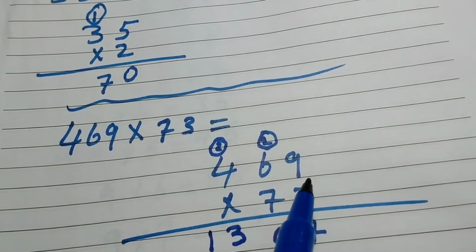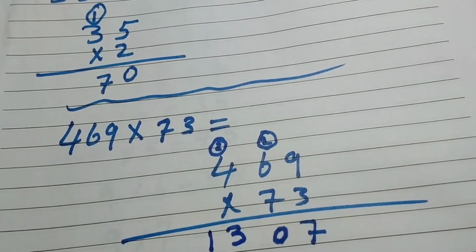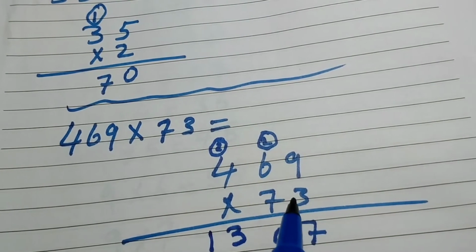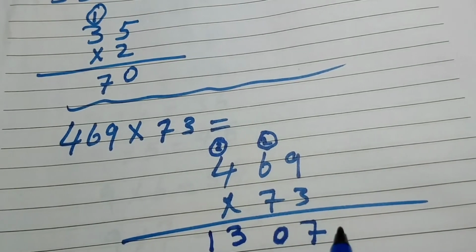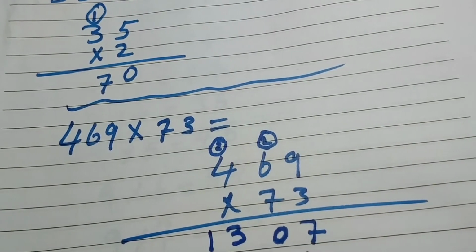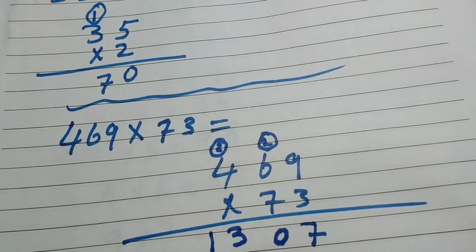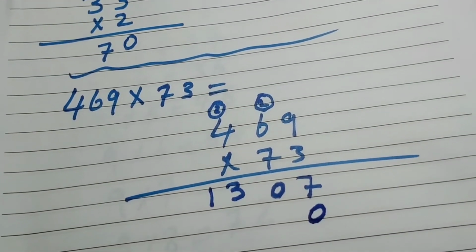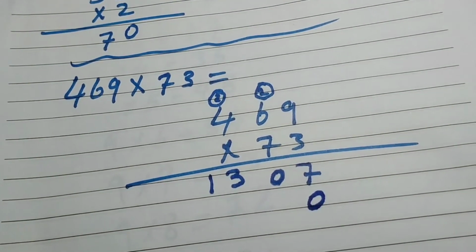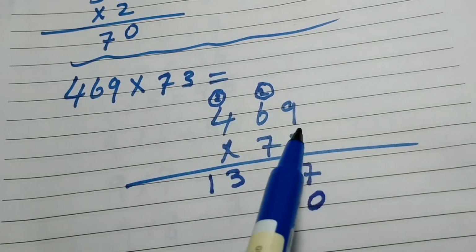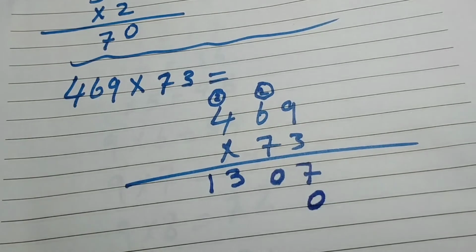We have multiplied the unit digit 3. Since the unit digit is finished, in the next row at the place of unit we will write 0, as I wrote here, because we have completed the unit digit. Now we will start from the tens,